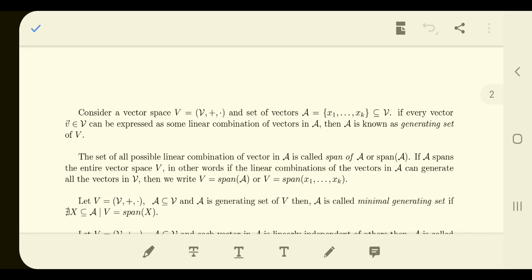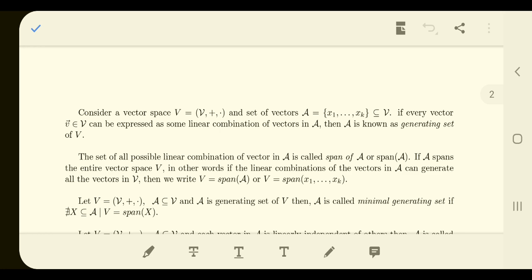Now, if we add linear combinations of the vectors in A, and if it can generate all possible vectors in V, then A is called a generating set. So A is able to generate each and every element of V, then we say that A is a generating set.